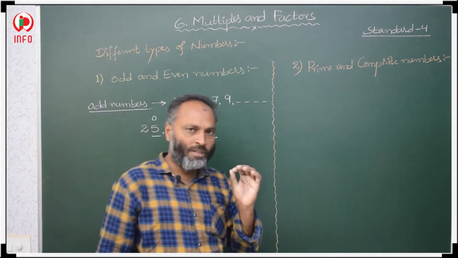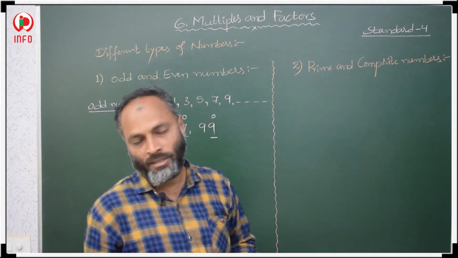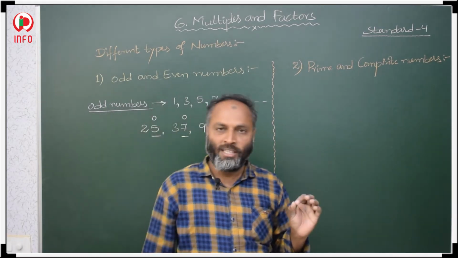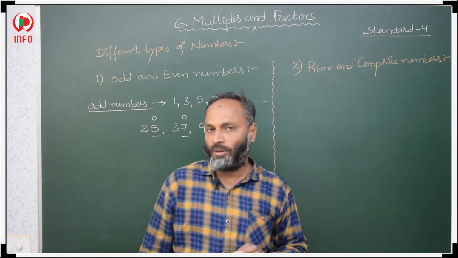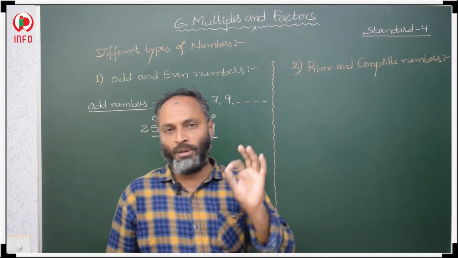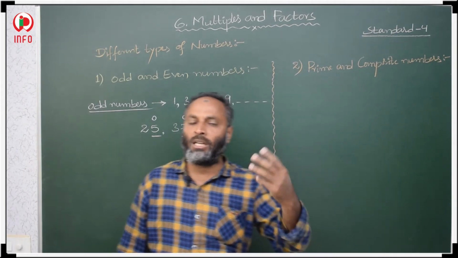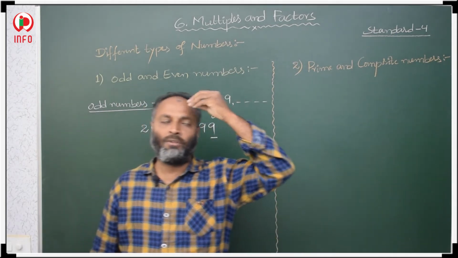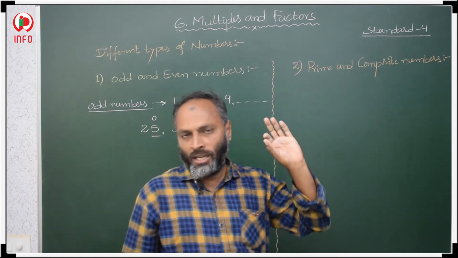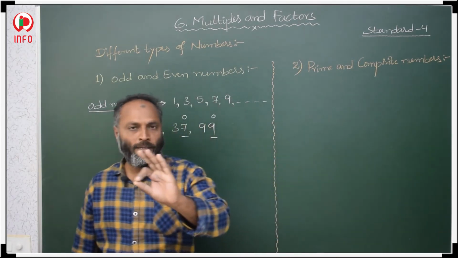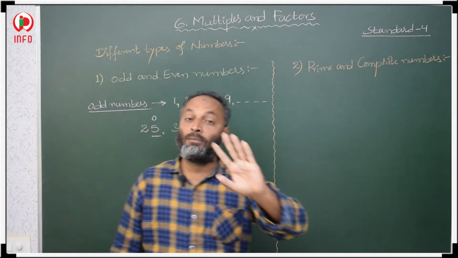So first we have to check what is there in the unit place, meaning the ones place. If an odd number is there in the ones place, then the number is odd. Simple: whether it is 2 digit, 3 digit, 4 digit, 5 digit, whatever it is, just check what is there in the unit place.